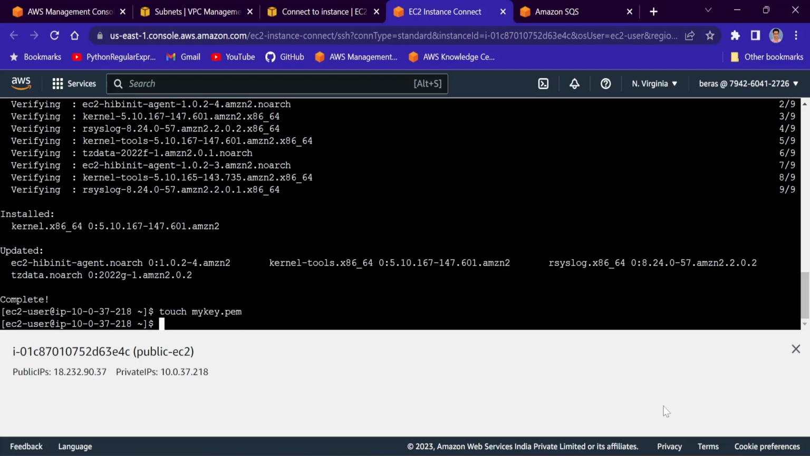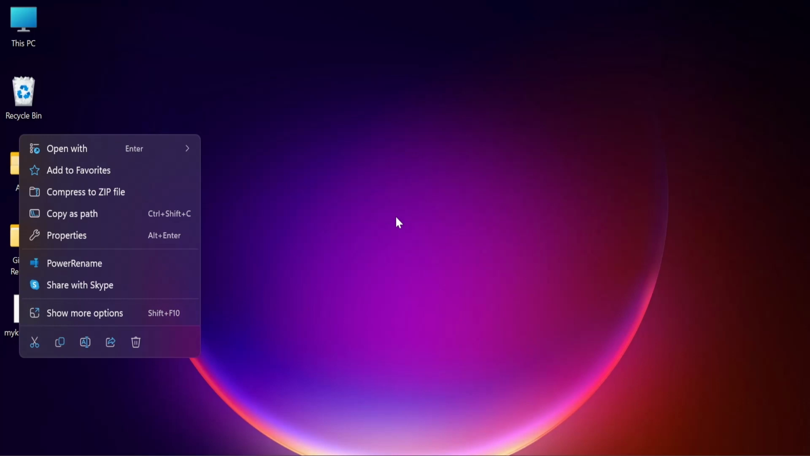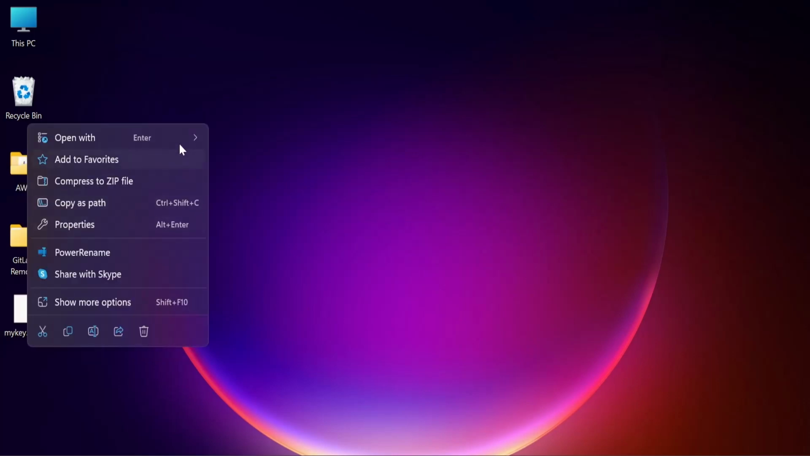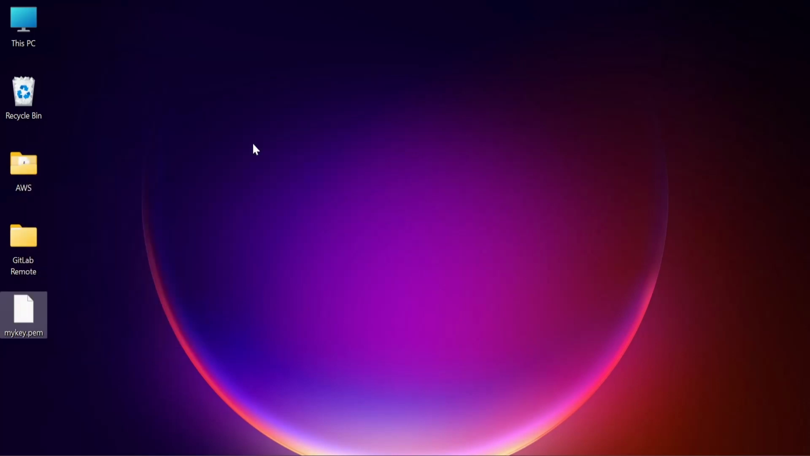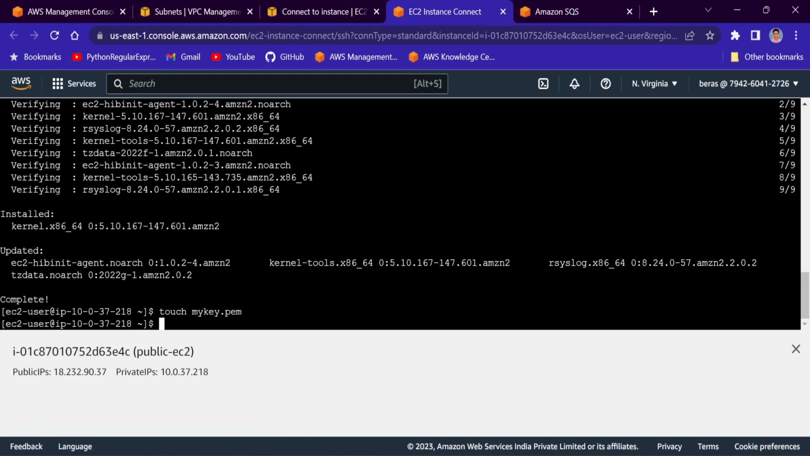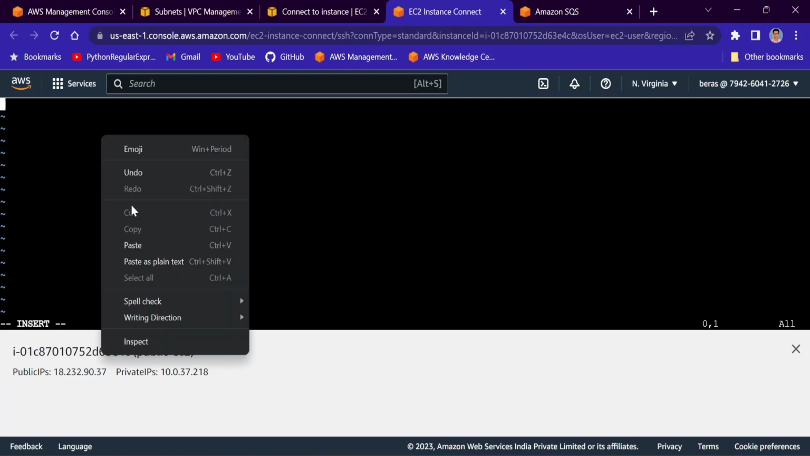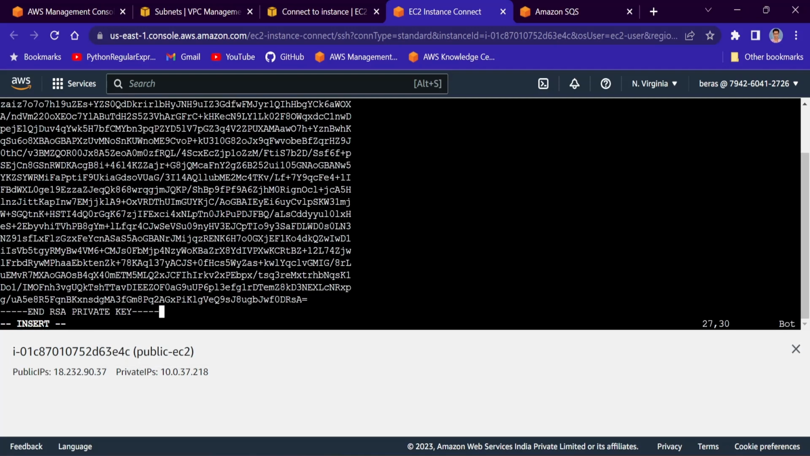Fine. Now I will go to that file content. So this is our file mikey.pem. I will open that file using notepad, copy, and I will click on vi mikey to edit the content, enter, press I to go to the insert mode, and now I will paste that content, right? Now escape colon wq.